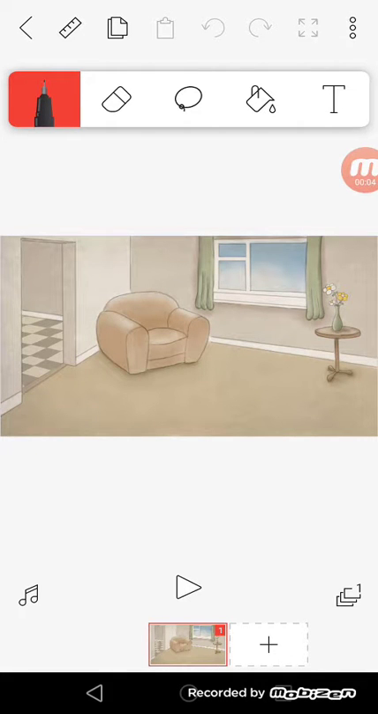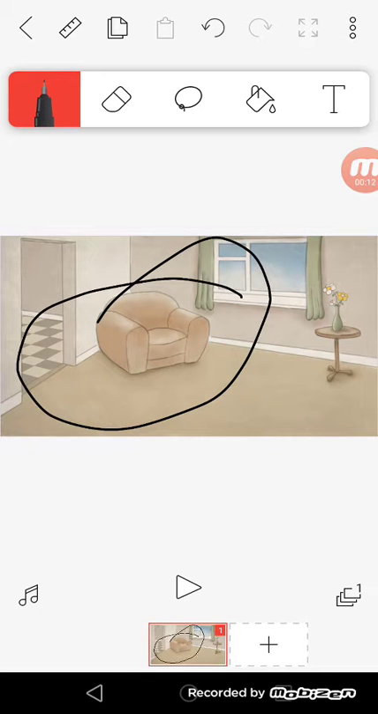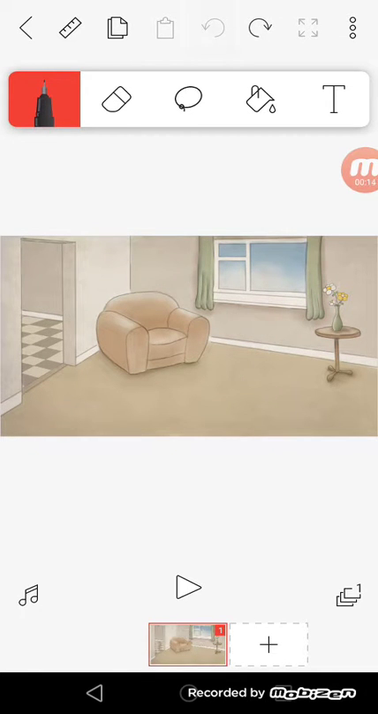Now, I'm going to show you how to animate. Look, if I tap on the screen right now, I just drew. And if you hit the arrow at the top of the screen, there are two arrows. If you click the one that's going to the left, you undo something. If you click the one that's going to the right, you redo it.